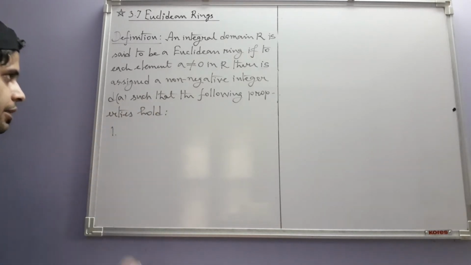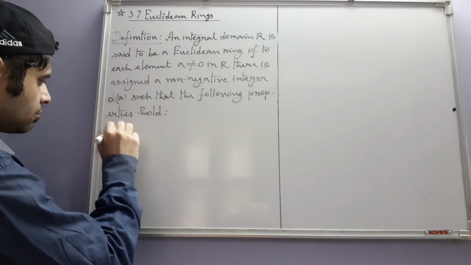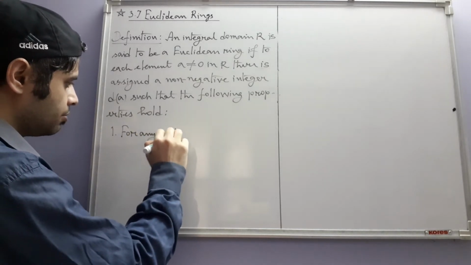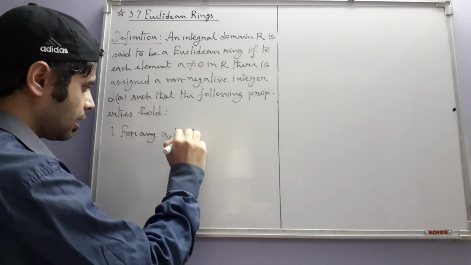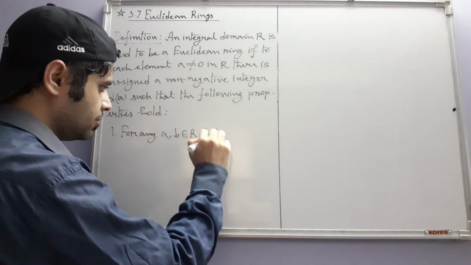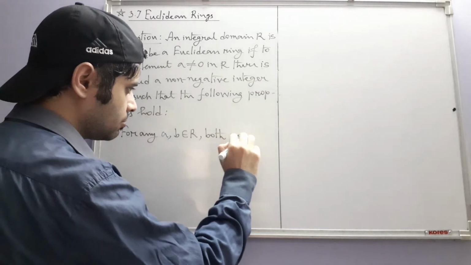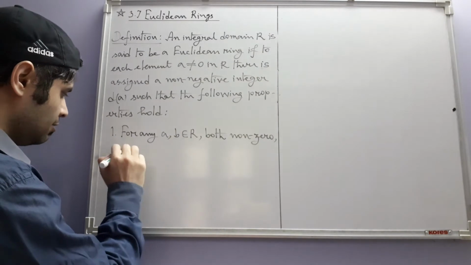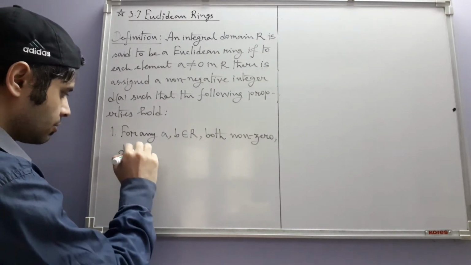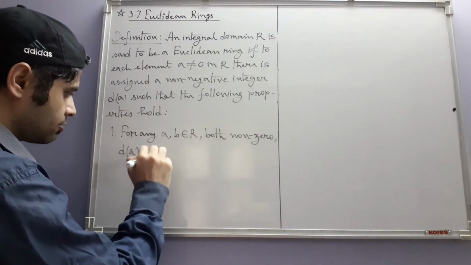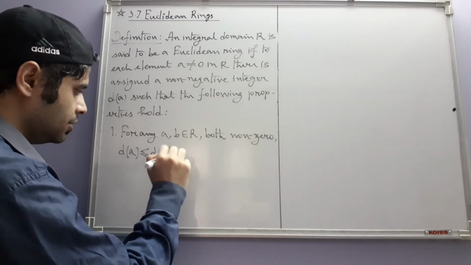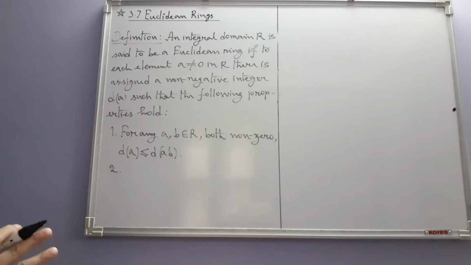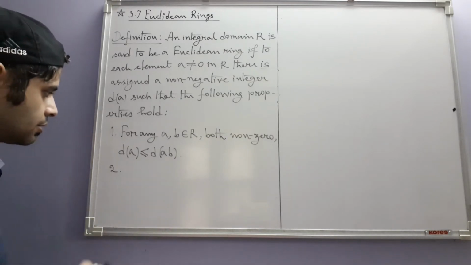The first property is this: for any two elements a and b in R, both of which are non-zero, the d value of a is less than or equal to the d value of ab. And number 2 is the one which has that division algorithm type of situation.